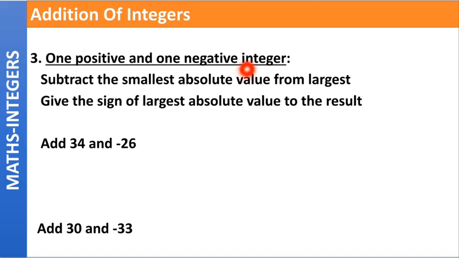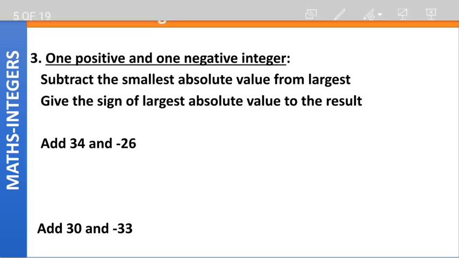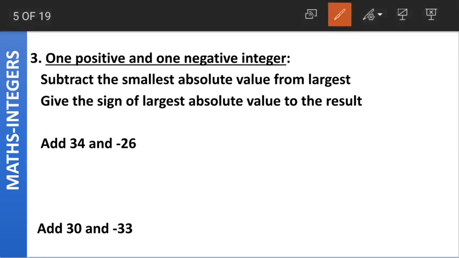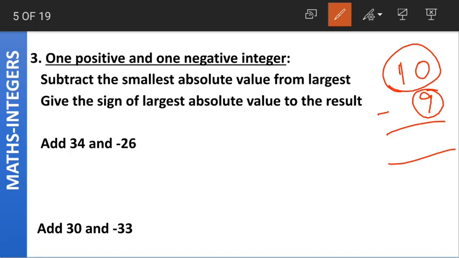We have looked at two positive integers. We have looked at how to add two negative integers. Now what if we have one positive and one negative integer? What we do here is, let us forget about these integers. If I give you this small problem of 10 minus 9, how will you do this? You subtract 9, which is the smaller number, from the bigger number, which is 10, correct? 10 minus 9 gives us the answer of what? 1.